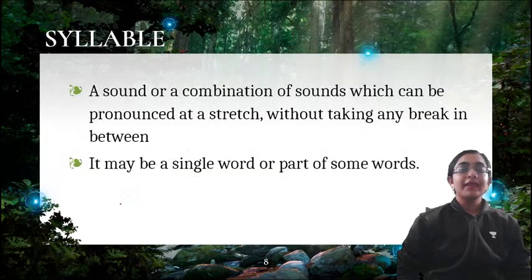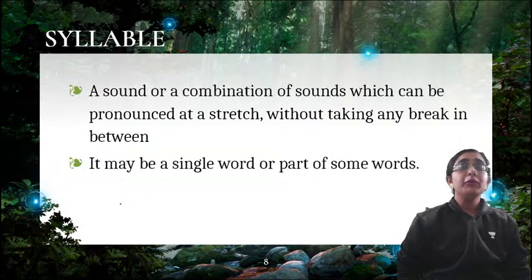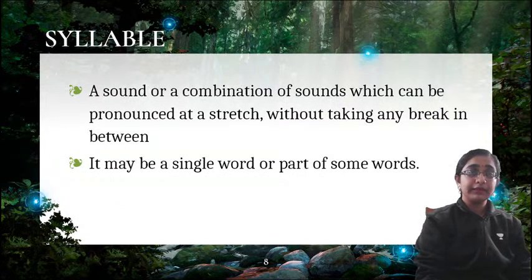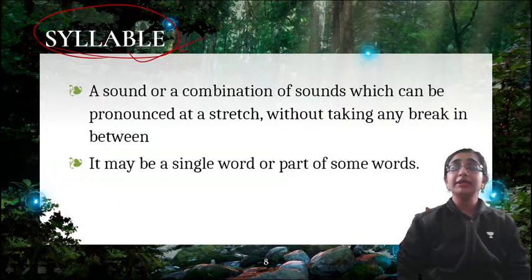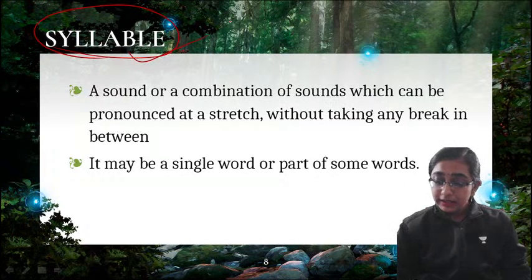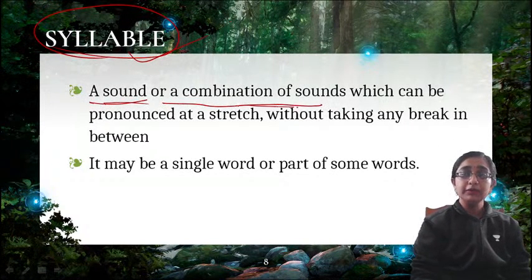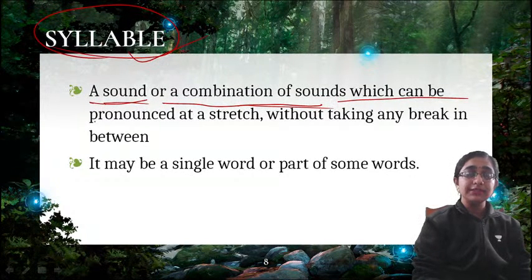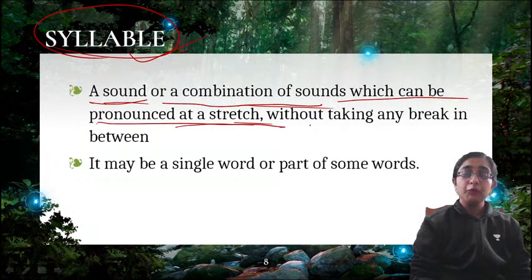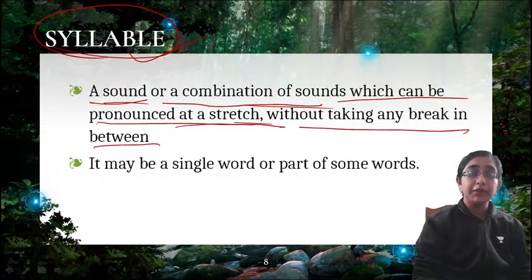So first of all, you need to know what is syllable. Syllable is a very important term which we use in prosody. So what is syllable? Syllable means a sound or a combination of sounds which can be pronounced at a stretch without taking any break in between.